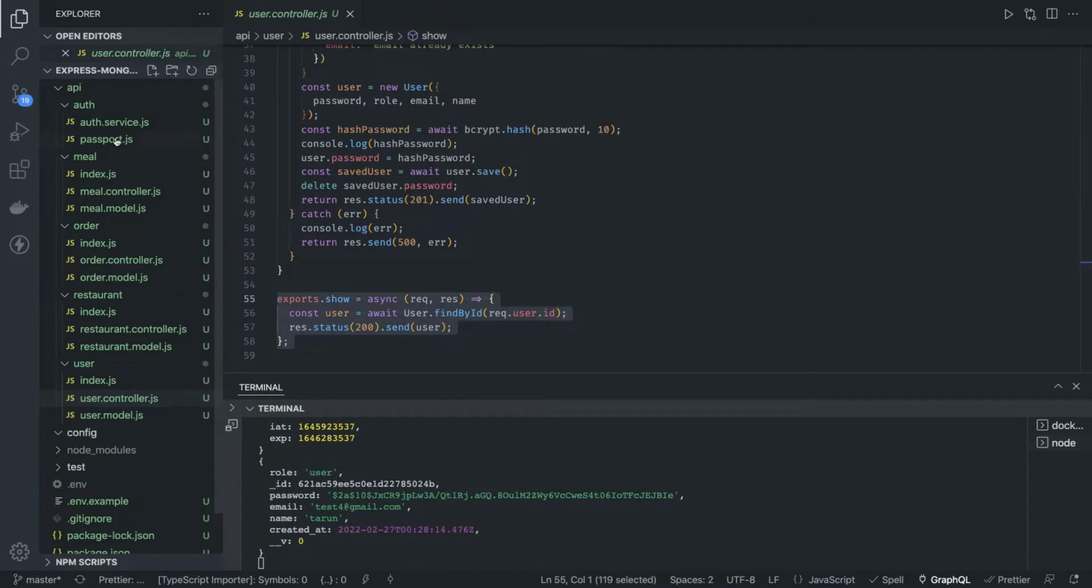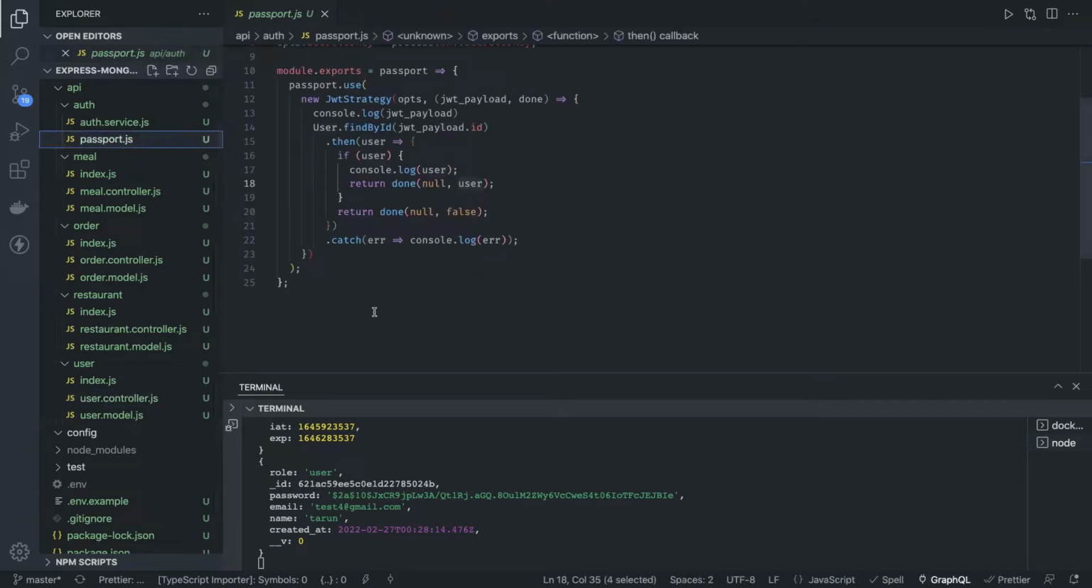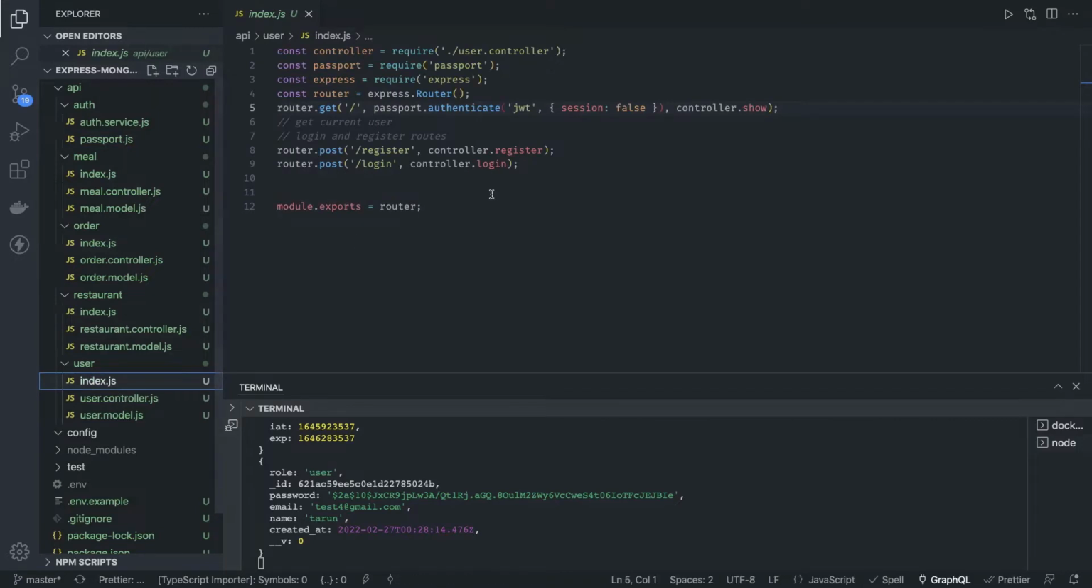Because we are using passport, and this passport middleware is fetching the user, decoding the user from the payload, checking the user exists and putting that user in the request object, and that user we are able to get in the request object and show it. But for that we have to register a middleware like passport.authenticate, and then this will start working. So till this point we are good.